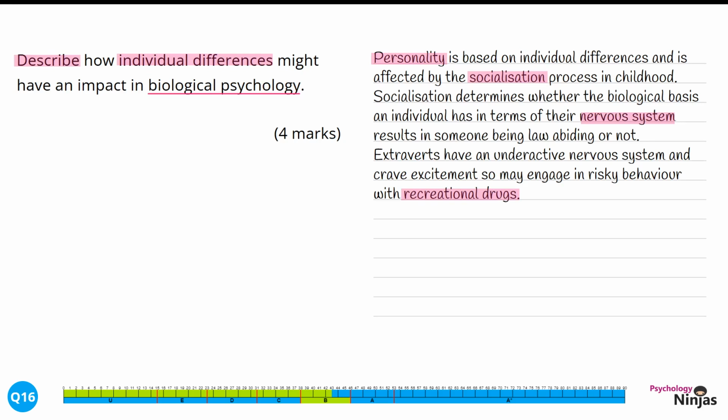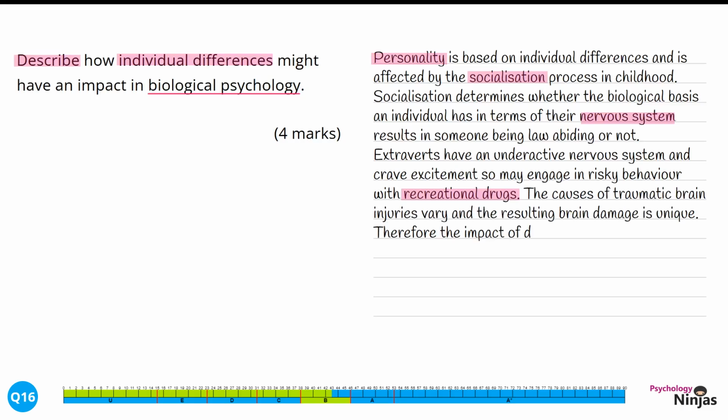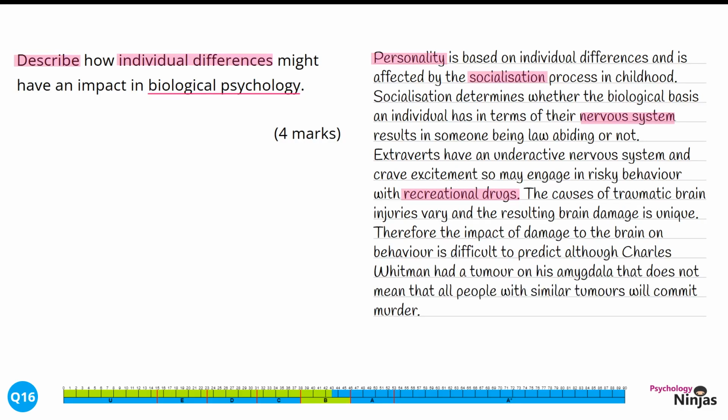Now it's time to discuss a different individual difference. The causes of traumatic brain injuries vary and the resulting brain damage is unique. Therefore, the impact of damage to the brain on behaviour is difficult to predict. Although Charles Whitman had a tumour on his amygdala, that does not mean that all people with similar tumours will commit murder.